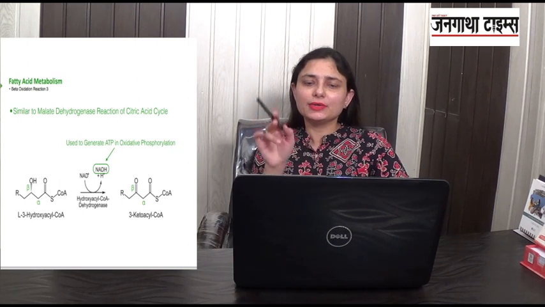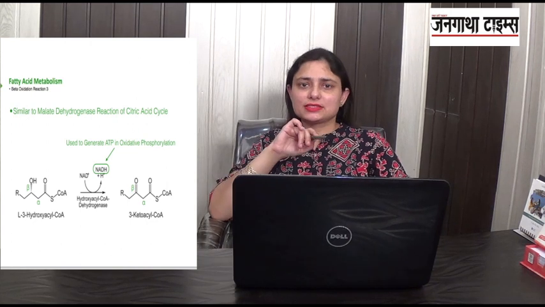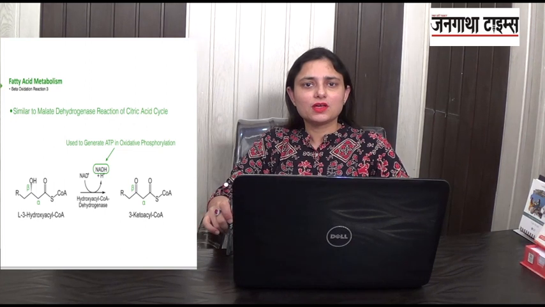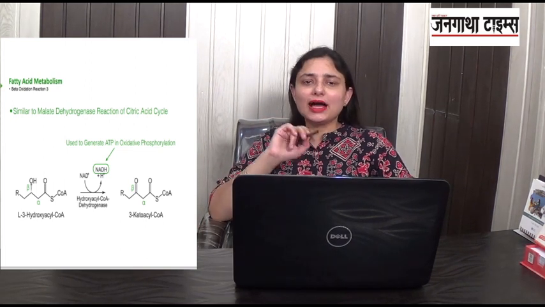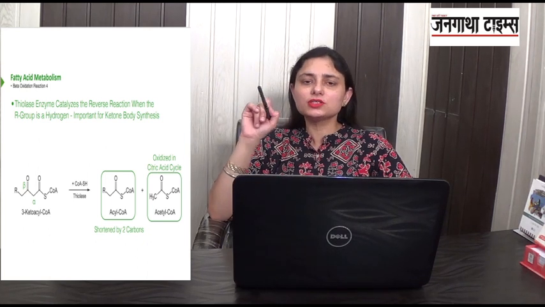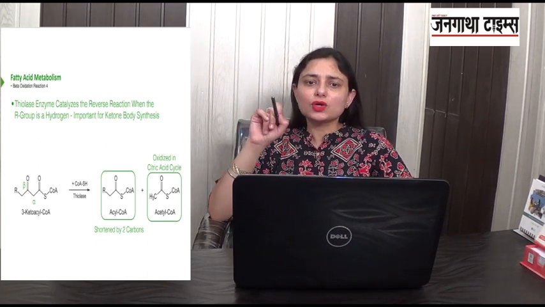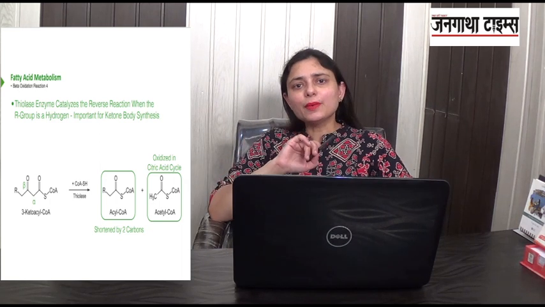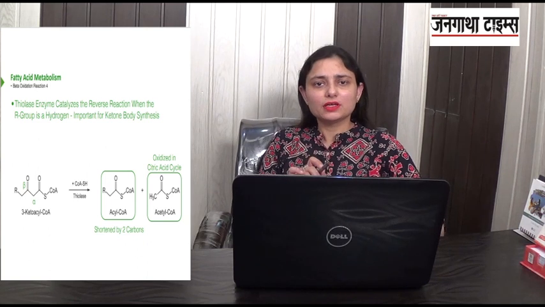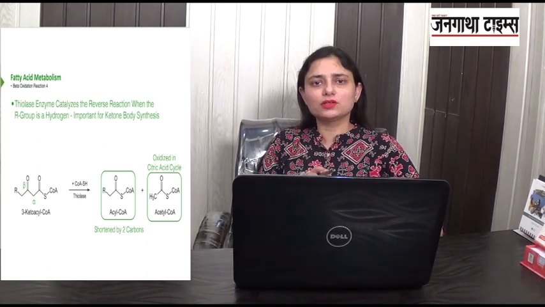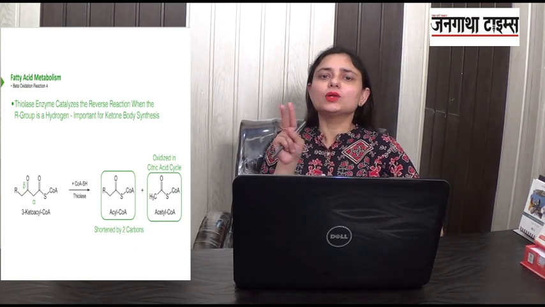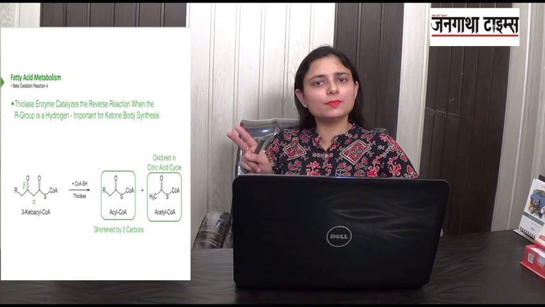Hydroxyacyl coenzyme A dehydrogenase. This is the enzyme which is catalyzing this reaction. Now the last reaction is thiolytic cleavage. Now what product do we have from the third reaction? It is 3-ketoacyl coenzyme A. Now what happens? Another coenzyme A is added, and the enzyme thiolase acts over here, and we get two different products. We get one acyl coenzyme A and one acetyl coenzyme A.